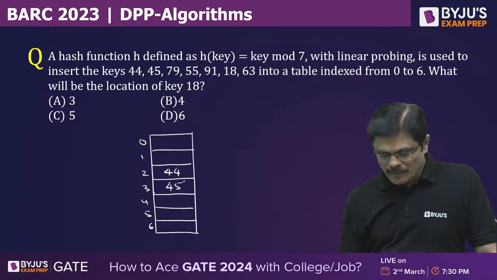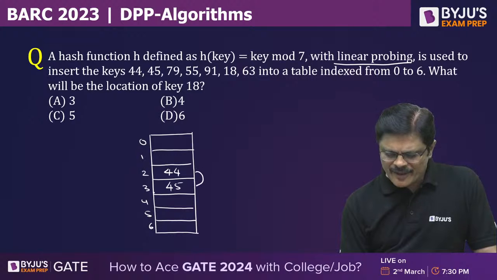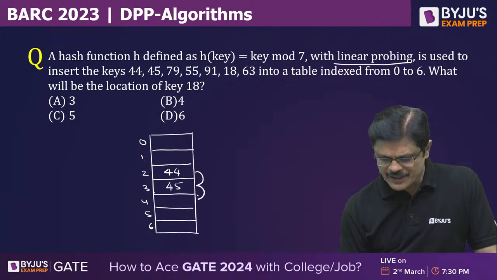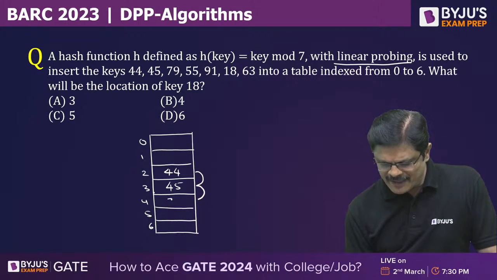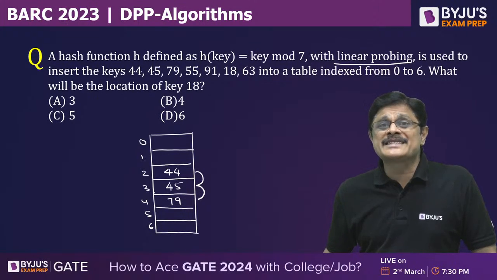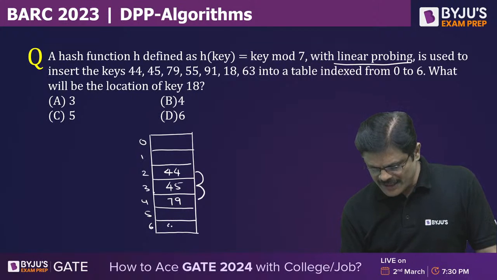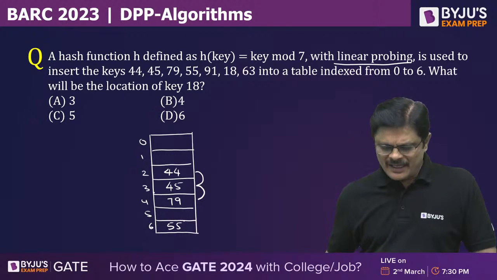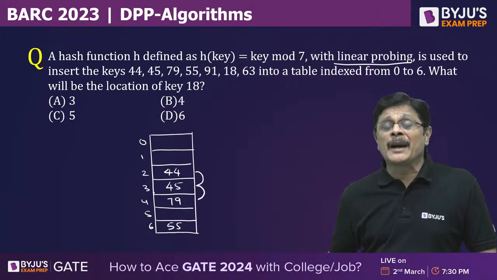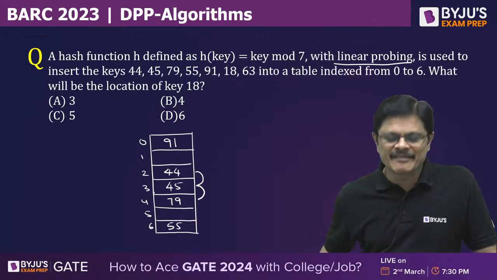79 mod 7 is 2, but 2 is already occupied and you are using linear probing. So 44 occupies it, the next location is also occupied, so 79 will go to the fourth location. 55 mod 7 is 6, so the sixth location is very happy. 91 maps to index 0 because 91 mod 7 is 0.